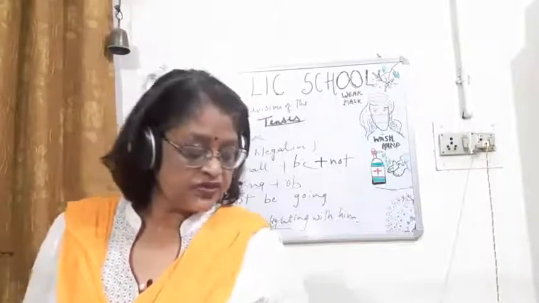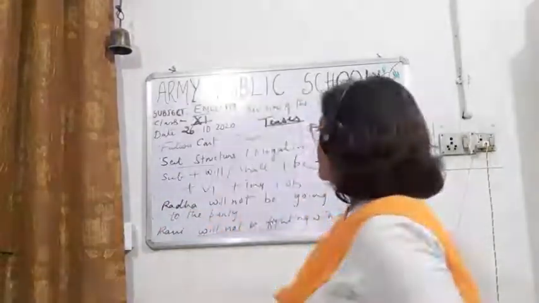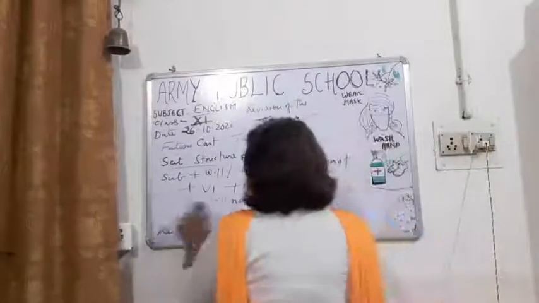Now interrogative. In an interrogative sentence of future continuous tense, what do we add?